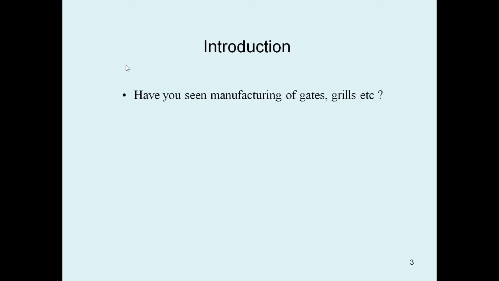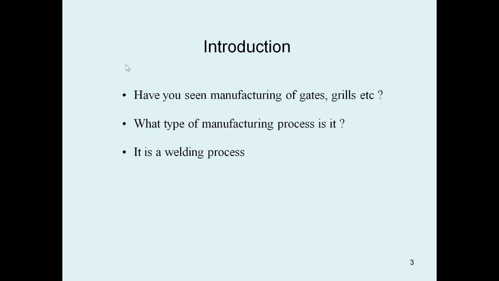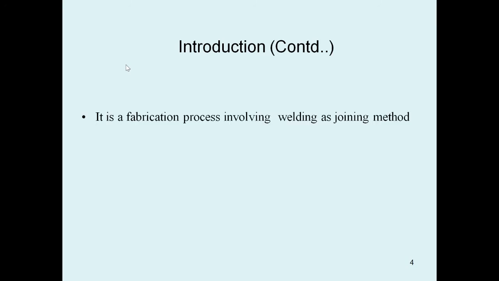Have you ever seen the manufacturing of gates, grills, etc.? What type of manufacturing process is used to prepare gates and grills? It is a welding process. To manufacture grills and gates, we require welding.